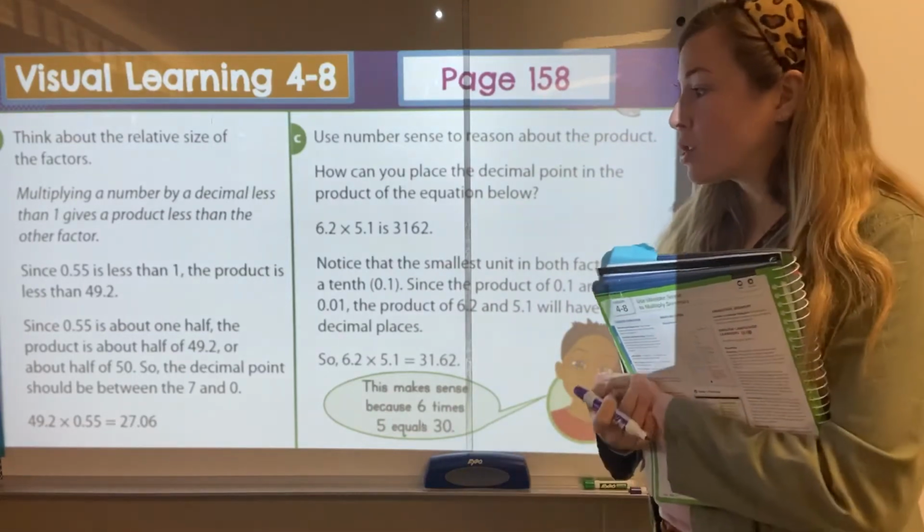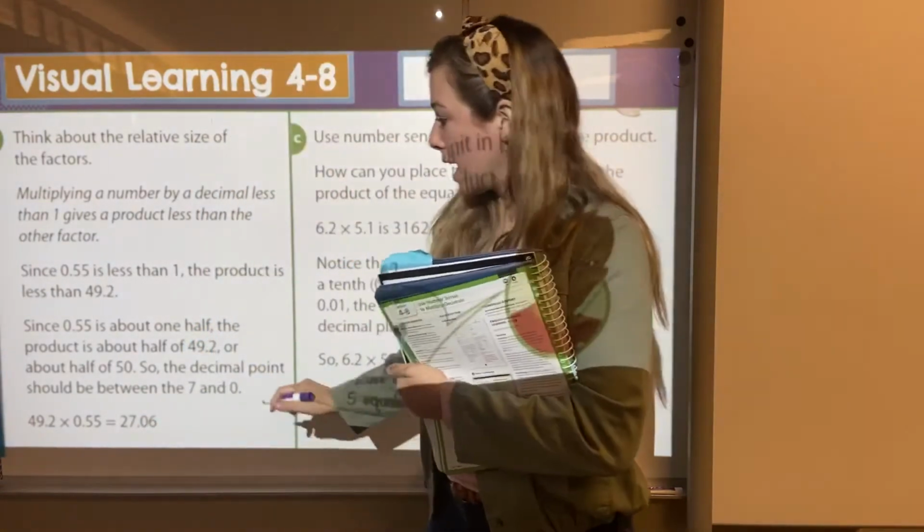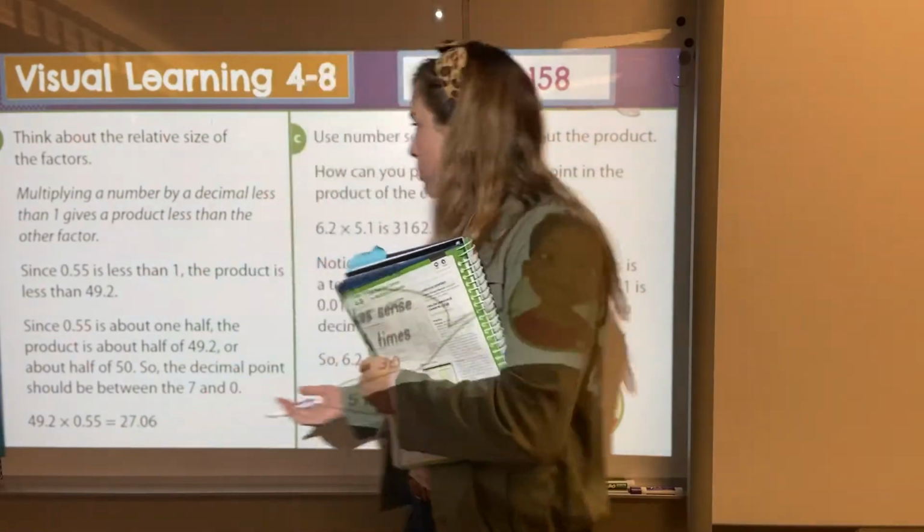So the decimal point should be between our 7 and our 0. Sorry, because about half of 50 is about 25. Well, 27 is really close to 25.